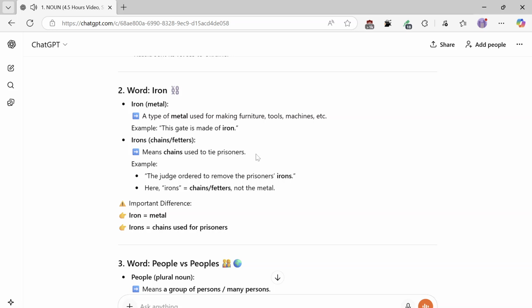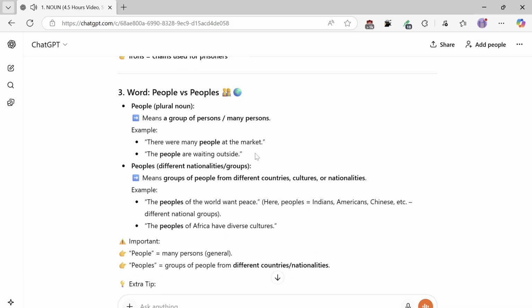Number 3, word: people versus peoples. People, plural noun, means a group of persons, many persons. Example: there were many people at the market. The people are waiting outside.